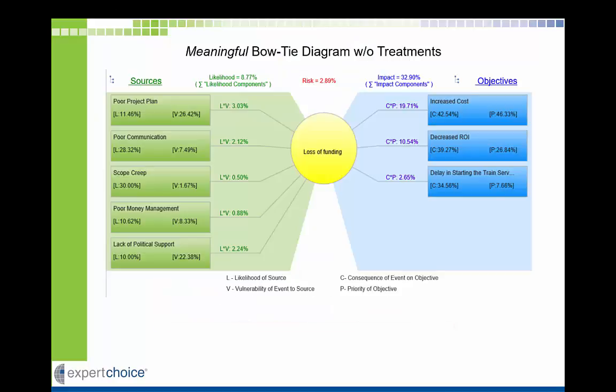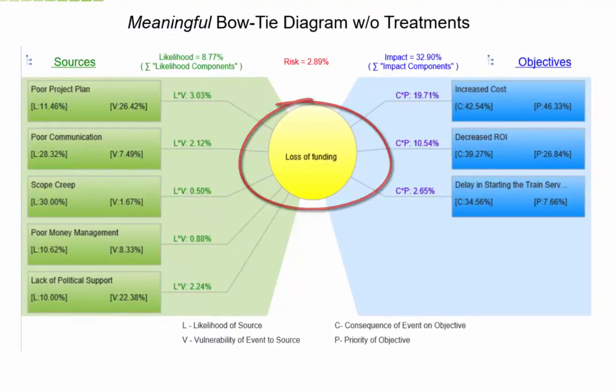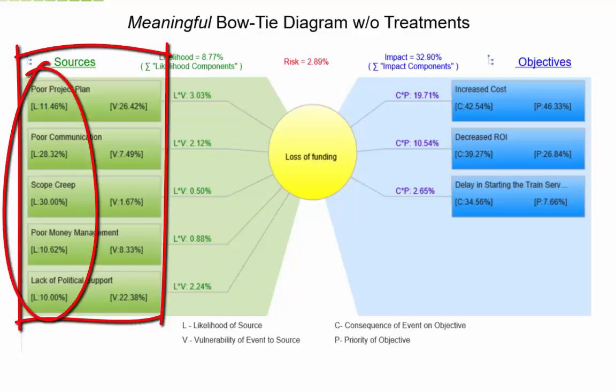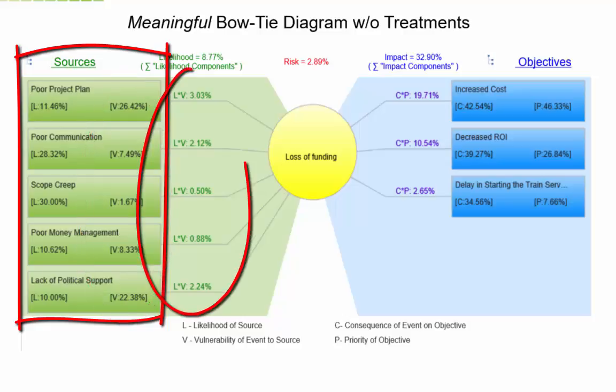This is a bow tie diagram for the risk event loss of funding. At the left are the sources or causes and the derived ratio scale likelihoods. Next are the vulnerabilities of a loss of funding event to each of the sources, designated as V. The product of the two is shown next, and the sum of these is the likelihood of the event.